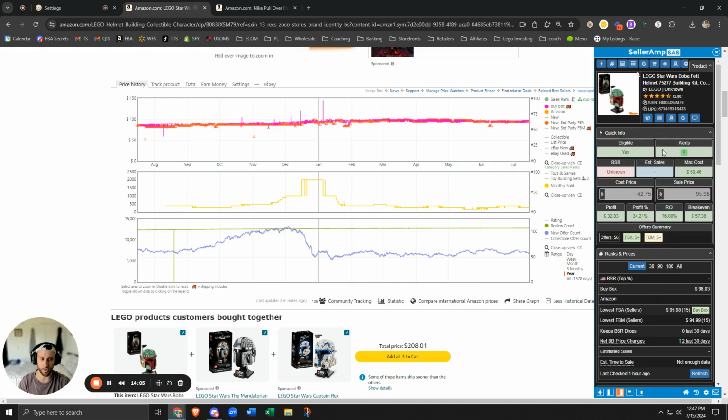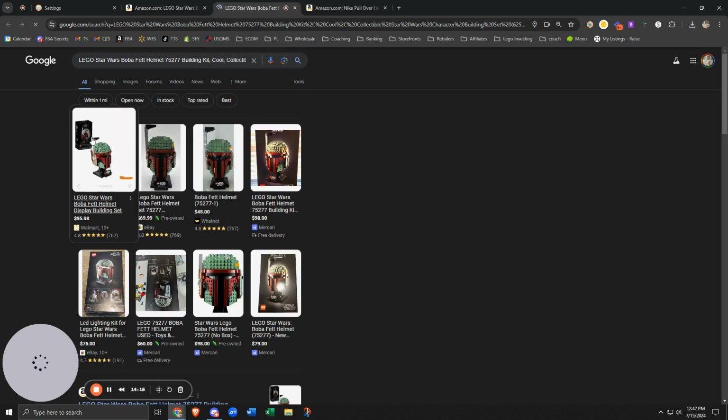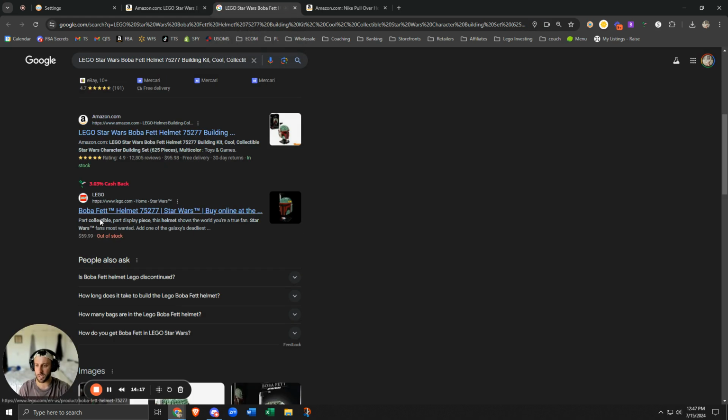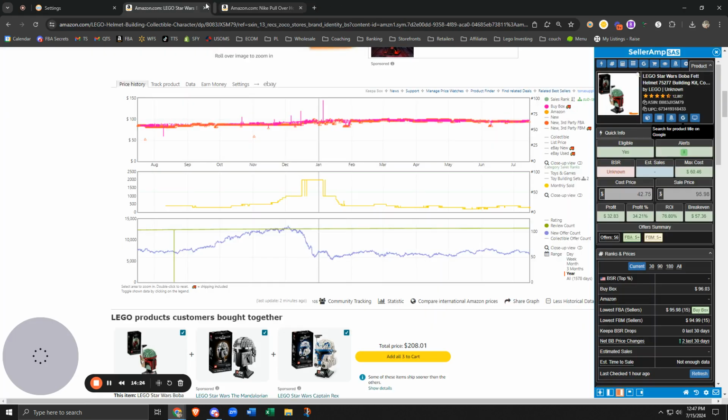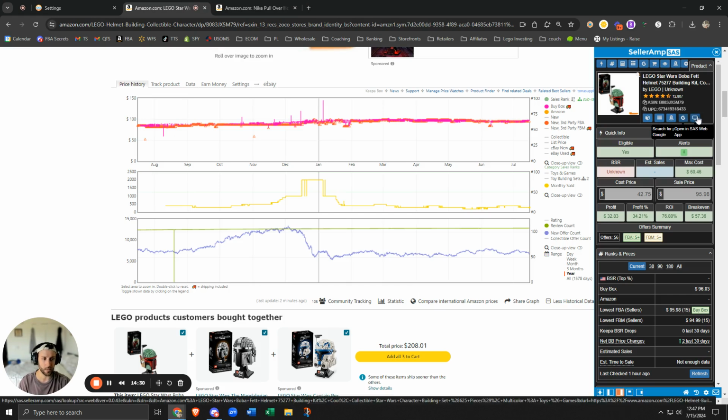So quick info. This should be turned on. This is where you get the price, profit calculations, everything. You get the ASINs, the UPCs. You get the Google click immediately. It searches it. So if you're reverse sourcing, you could find, hey, where else can I buy this? So this is out of stock. Amazon, it's in stock. This set retired a couple of years ago, so you're not going to be able to find it anymore. But a very good little icons to quick search stuff.